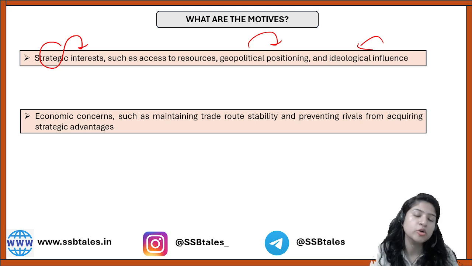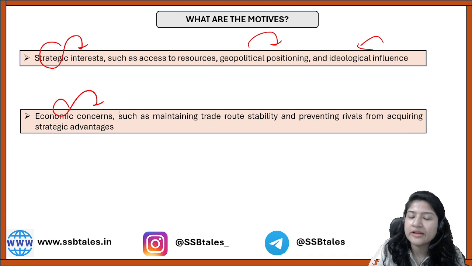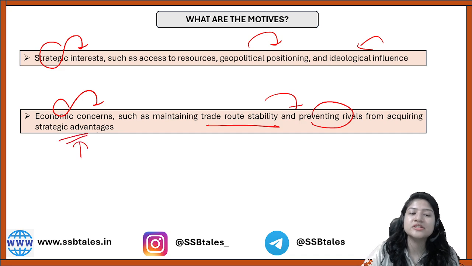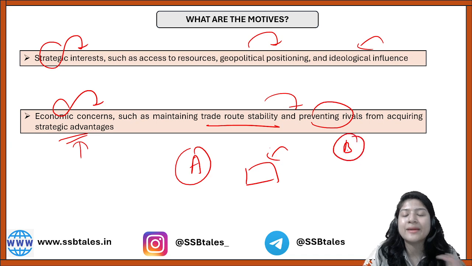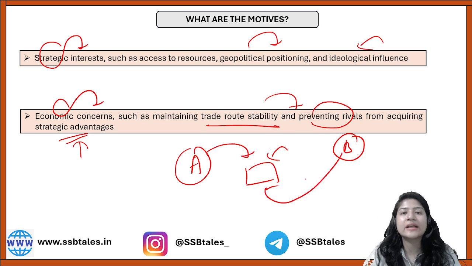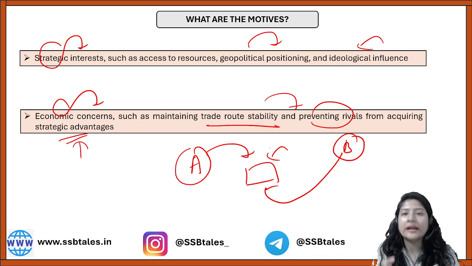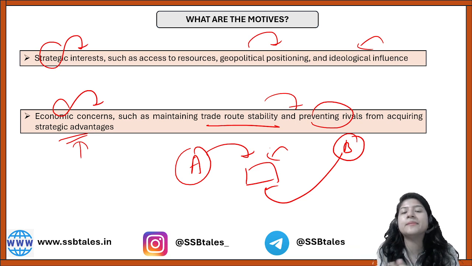So to have that particular motive, and not only this geopolitical reasoning or resources, ideology and so on, but apart from that, even for economic concerns also. For example, trade route stability, preventing rivals from acquiring strategic partnerships. For example, if in a particular country there are a lot of dominant resources present, I am country A, and there is another country B, my rival. So I would want to get engaged here first before country B can come and get engaged with this particular country, so that I can keep the resources safe.